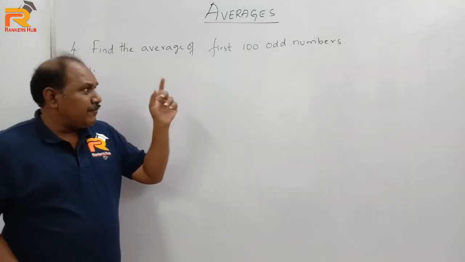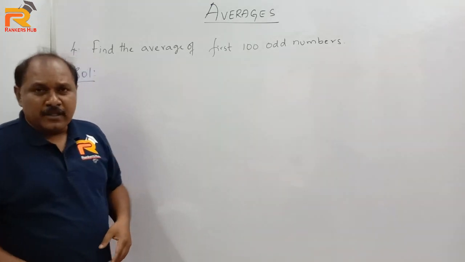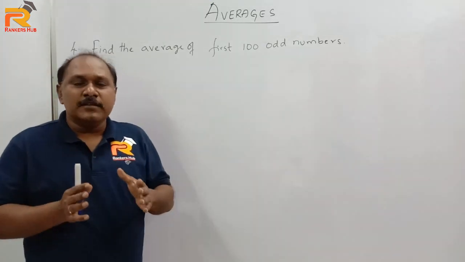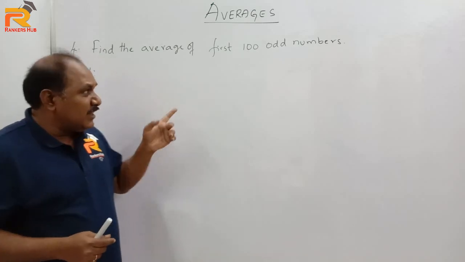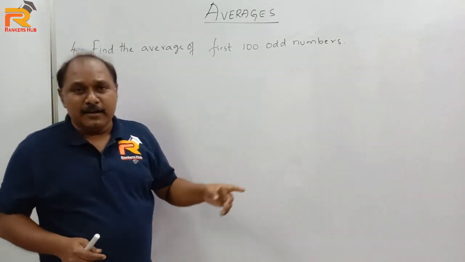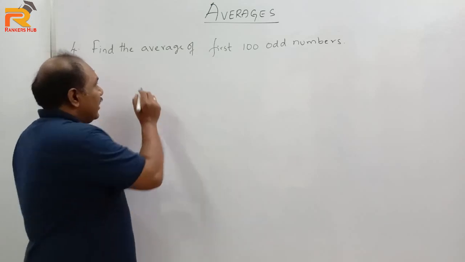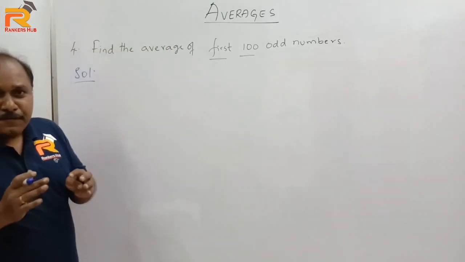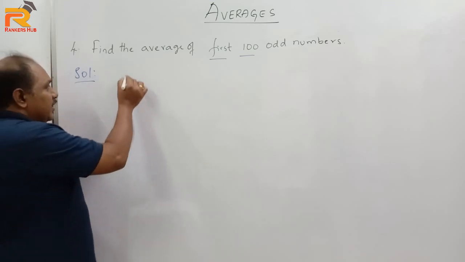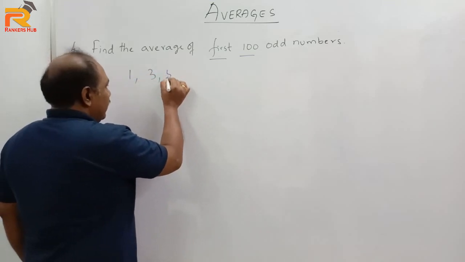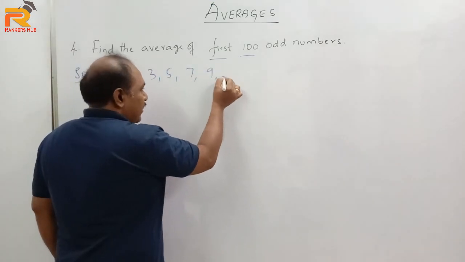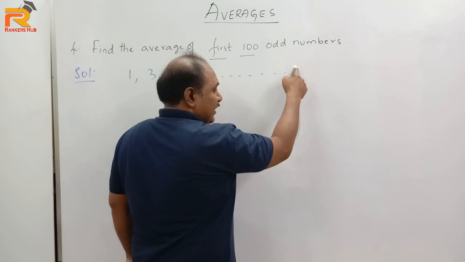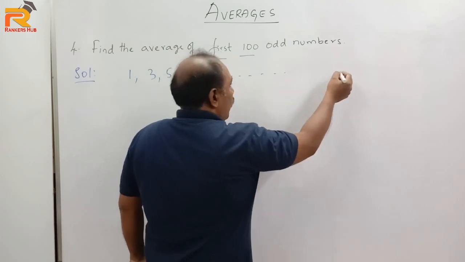Find the average of first 100 odd numbers. Now here many students read this question wrongly. They think that it is odd numbers till 100, but look carefully, the average of first 100 odd numbers. Now when I say first 100 odd numbers, it's from 1, 3, 5, 7, 9 and so on. Many students write it as till 99, but it's wrong. It's still 199.